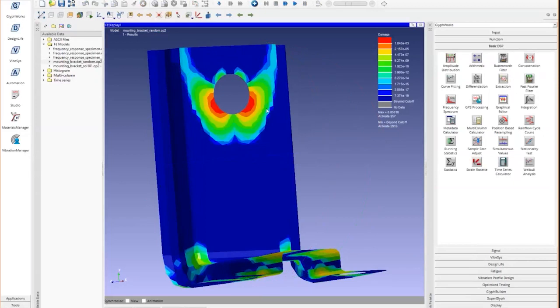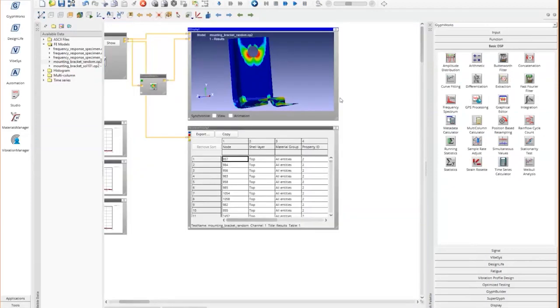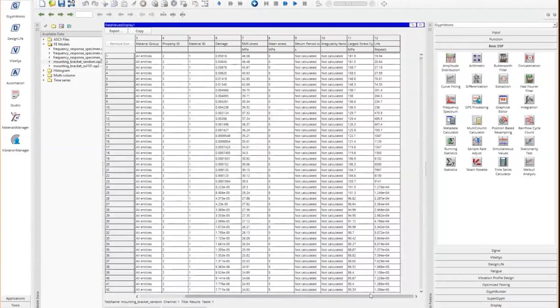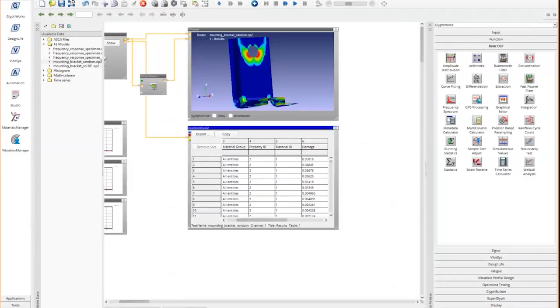You can see all the life and damage answers here for that given component. And over here in the table, for every location, it's going to report the RMS stresses and then the life and damage answers as a table. So that's how we would use it in the software.